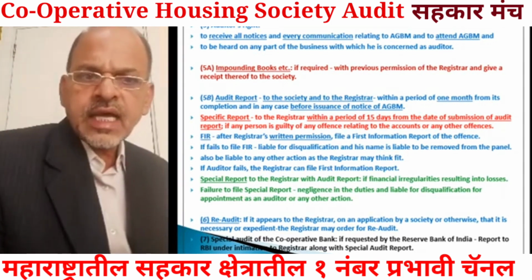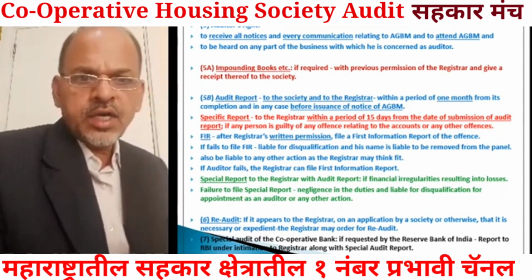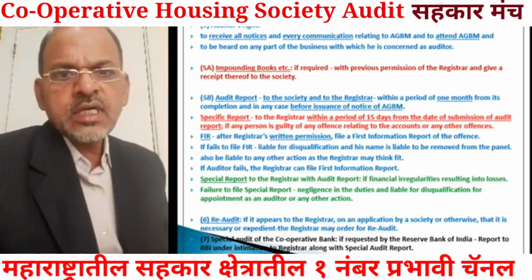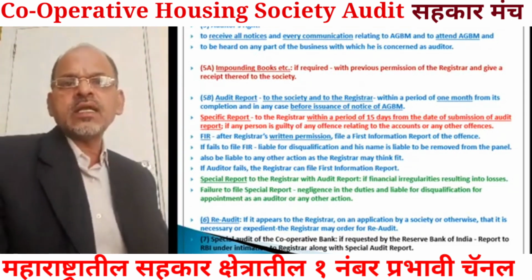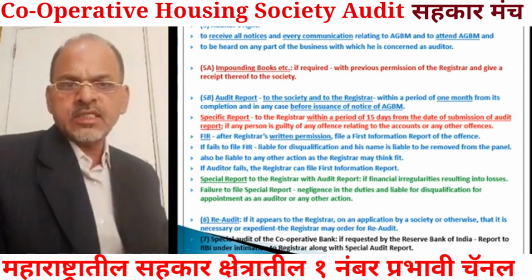The re-audit is carried out by the auditor and the report is submitted to the registrar, and on the basis of the report the registrar can take further action as he thinks fit.